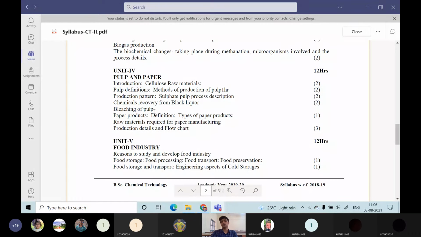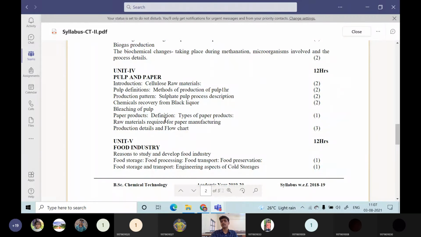Then paper production. After obtaining the pulp, it will be arranged into a series of mat structures. From that series of mat structures, we will be obtaining a fully dried paper. What is the definition of paper? Then what types of paper products will be there? A cardboard is one type of paper product, A4 sheets are one type of paper product, and packing paper and wrapping paper are also paper products. You will see there are many types of paper products.